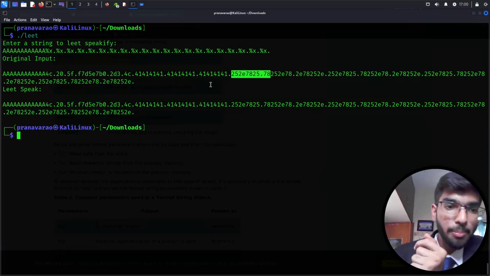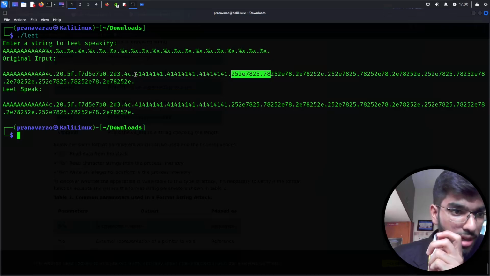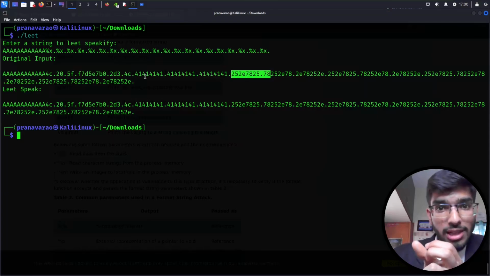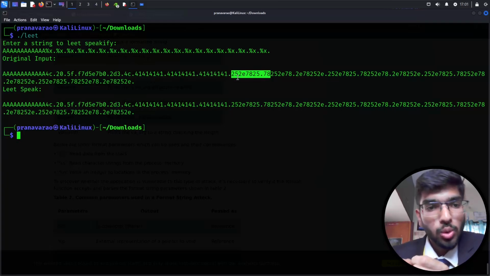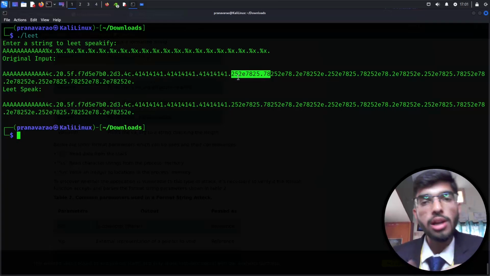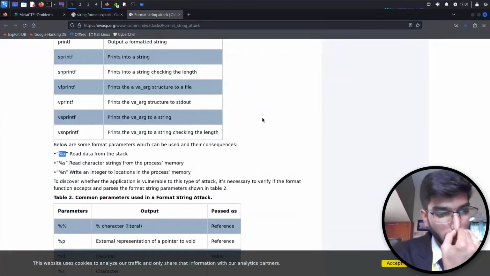It starts to repeat itself after some number of times. So let's count it: 1 2 3 4 5 6, and from the seventh time it starts to repeat itself from the offset. For every dot there are 6 limits here. After that it starts to show itself in the stack, and it's repeating, which shows that this is vulnerable to the format string exploit. Okay, that's good.